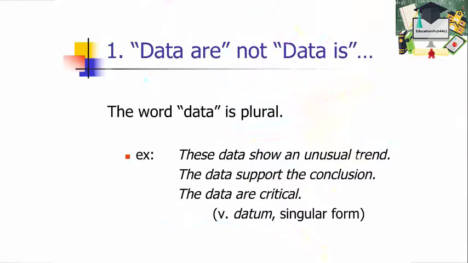First one has to do with the word data. You may not realize, but the word data is actually plural. You don't say the data is or the data shows. You say the data are or the data show. Most people get this wrong in speaking and in writing, so it's just something you have to teach yourself.